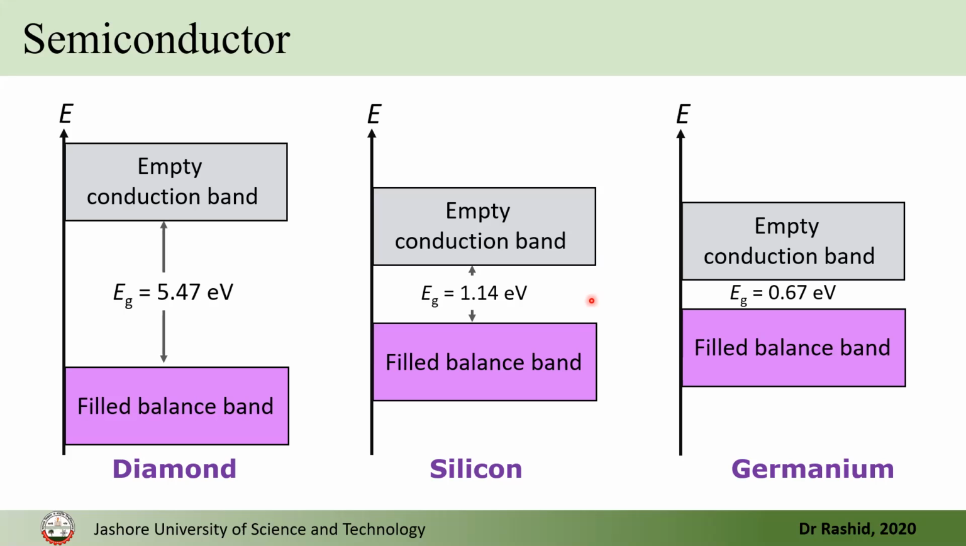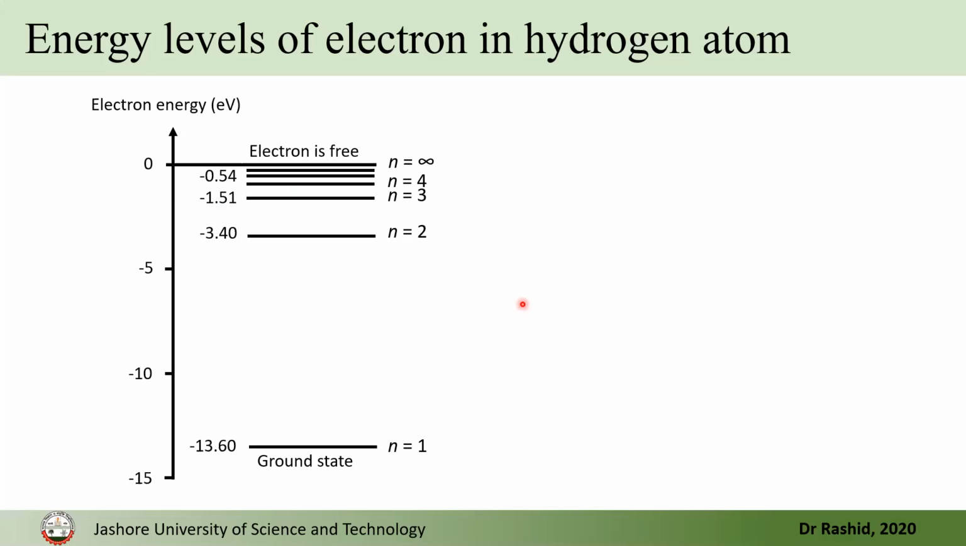Today we shall discuss how these energy bands are formed. So we start with the energy band or energy level of hydrogen atom, then gradually we will move to discuss the formation of energy band of silicon. So here we show the energy levels of hydrogen atom.